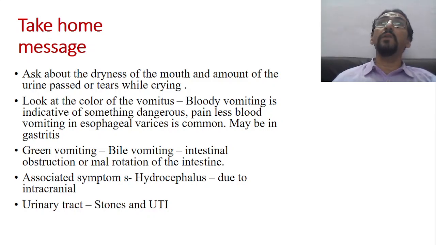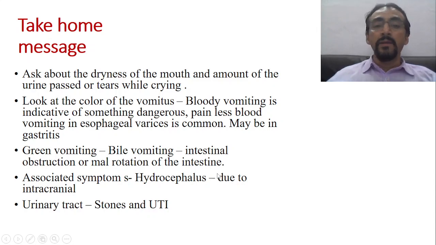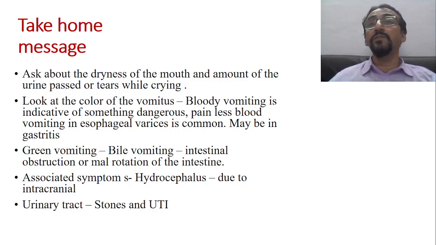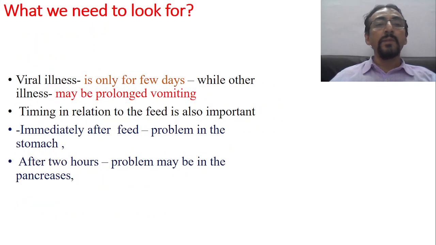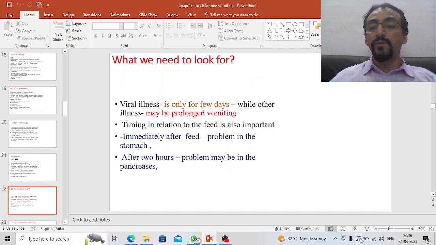Now associated symptoms also help many times. For example, hydrocephalus: in hydrocephalus there is vomiting with enlargement of the head or increasing head circumference. Now urinary tract infection: the patient is also having burning micturition and at the same time is having vomiting. So this is also one of the important associated symptoms. Like this, different things will help us. So this is about what we need to look for.